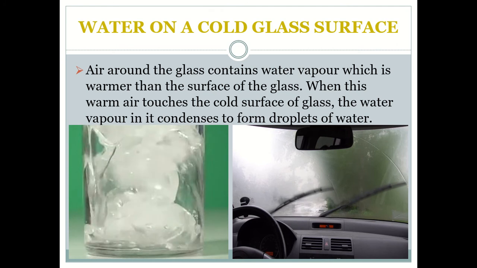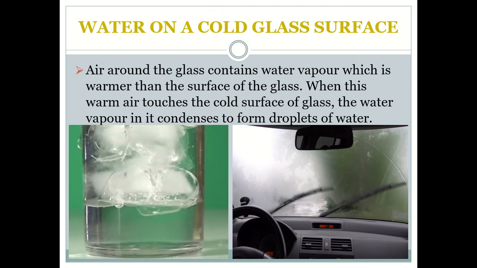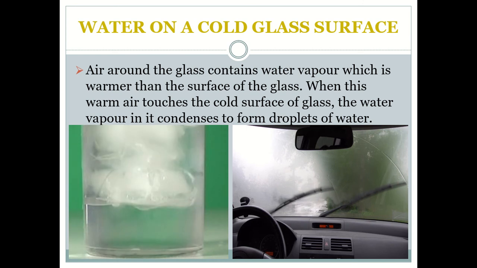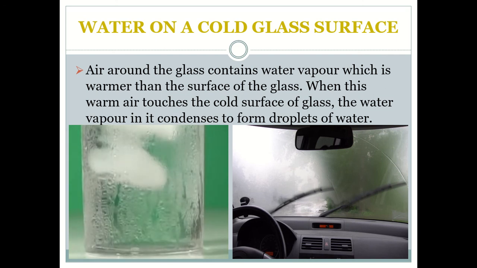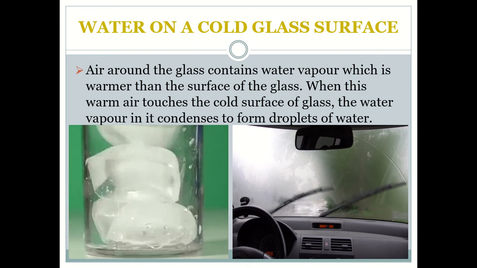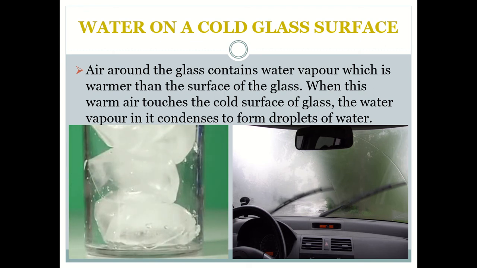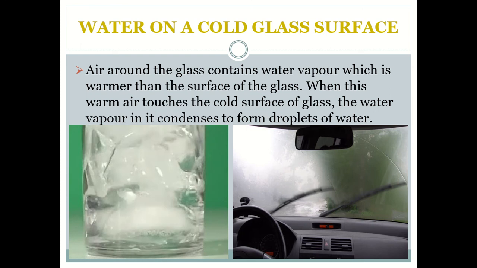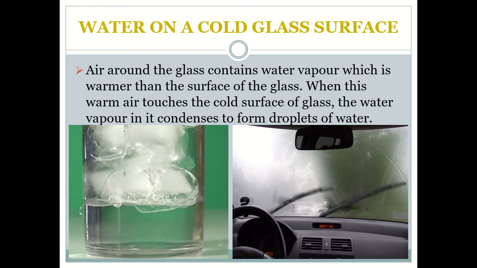It is common experience that whenever we fill a glass or bottle with ice cold water, after some time, tiny droplets of water are seen on the outer surface of the glass. Where do you think, children, this water came from? Here what happens is, as the water is very cold, the glass also becomes cold. And we know that water vapor is present in air. When this water vapor touches the cool glass, it converts into water.